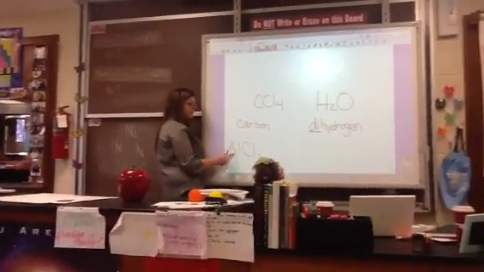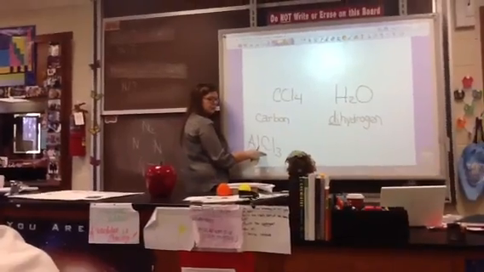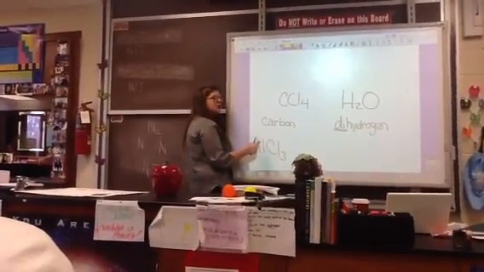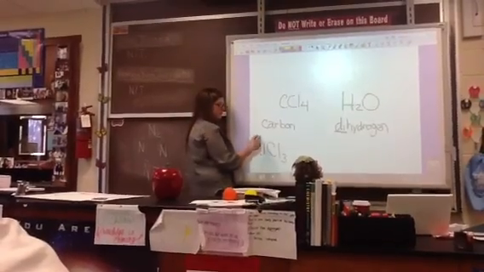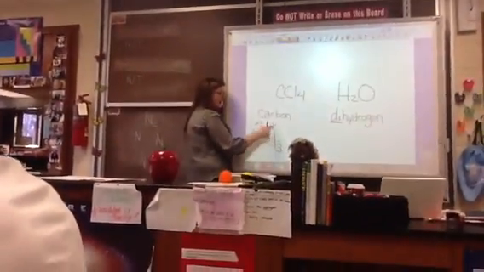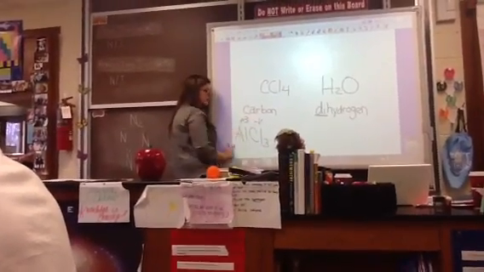Would you ever call this aluminum trichloride? No, we would never call that, because what will the charge of aluminum always be? +3. What's always the charge of chlorine? -1, and there are 3 of them. So overall, this is a neutral compound.